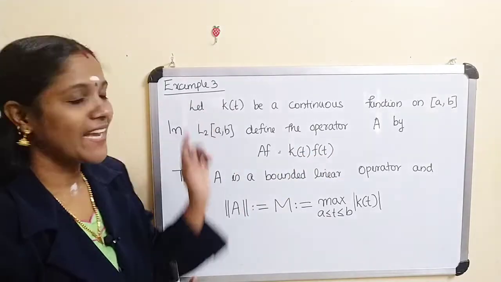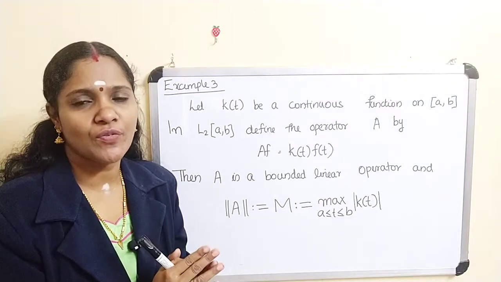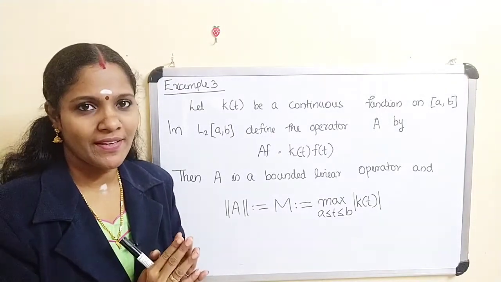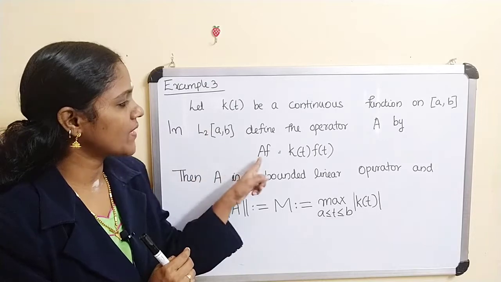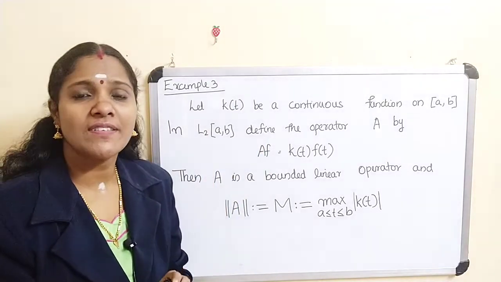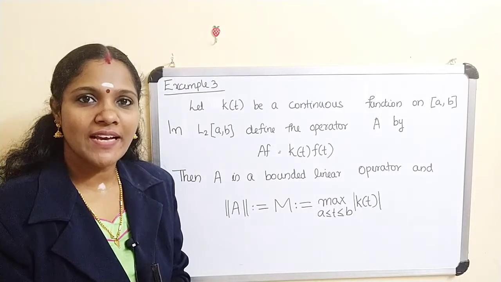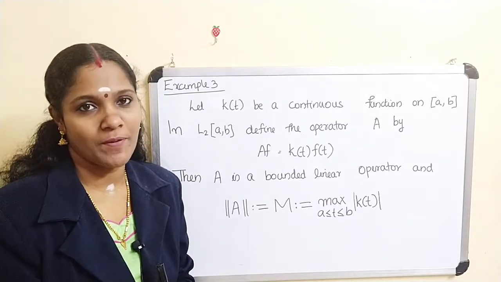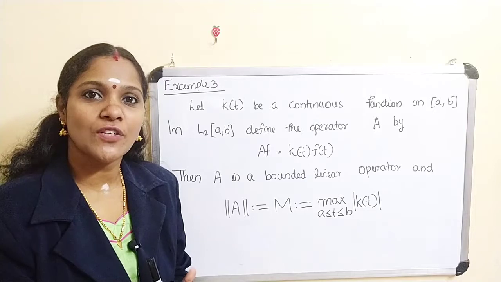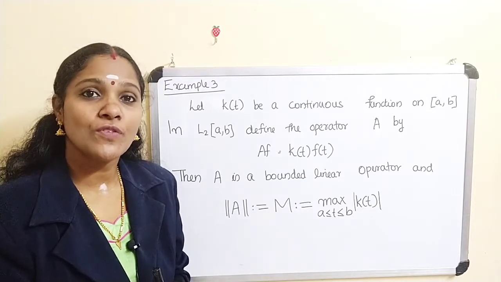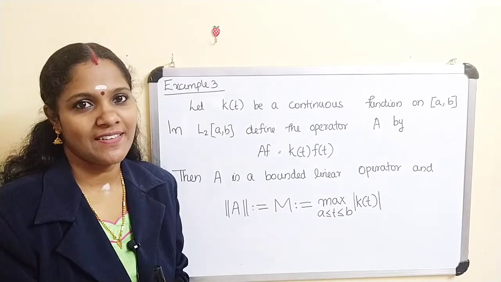Once again, k(t) is any continuous function on closed interval [a,b], and we define an operator A on L2[a,b]. What is the space L2[a,b]? L2[a,b] is actually the completion of C2[a,b], the set of all square integrable functions.